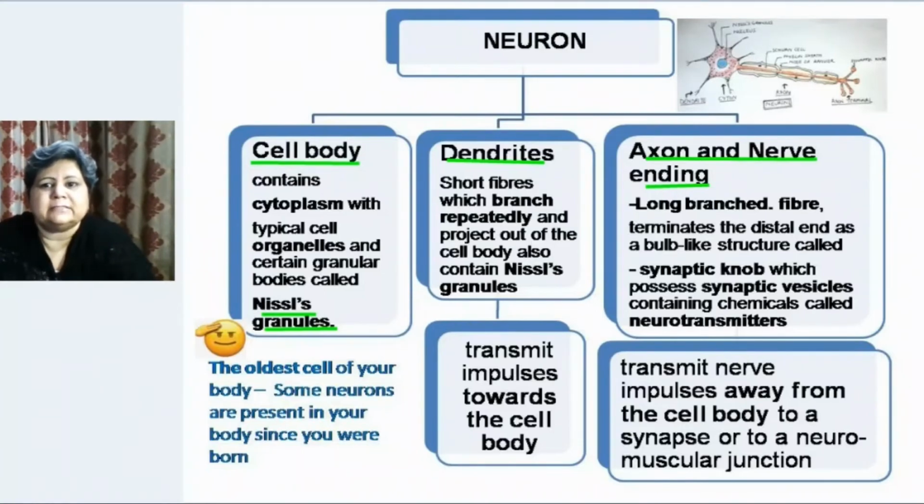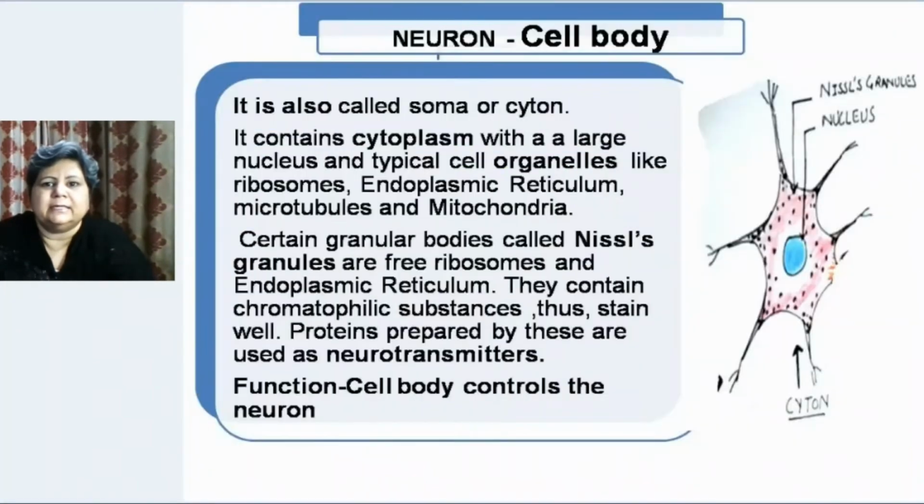And dendrites are the short fibers which arise from the ends of the cyton. And the axon is one long fiber which arises from the cyton and ends in the nerve ending. Let us try to understand the cell body in detail. The cell body is also called soma or cyton. So sometimes you will find these words used: cell body, soma or cyton.